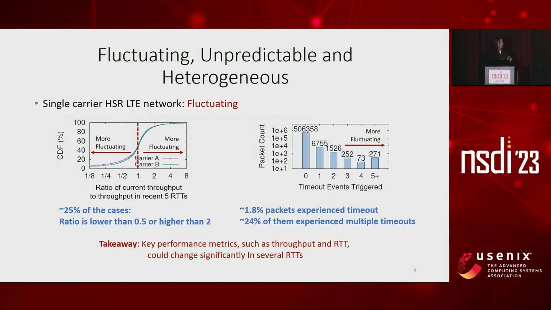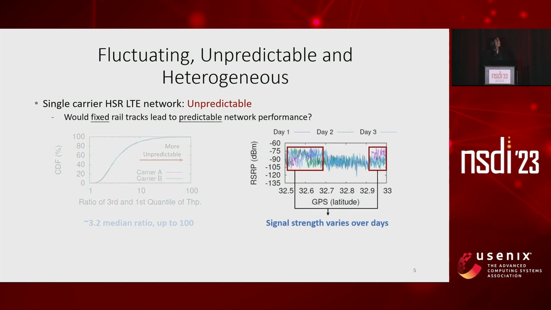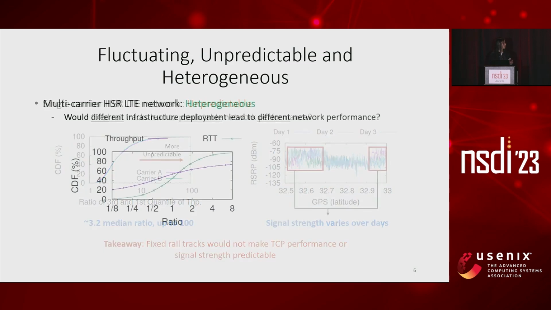Secondly, HSR travels along fixed rail tracks, so a common idea would be checking if the performance could be predicted with the location. So, we measure the TCP throughput in multiple travels on the same HSR route to see if the throughput is somehow related with the location or not. However, in most cases, throughput would vary in a large range. And similarly, signal strength also varies over days. Thus, HSR LTE network is very hard to predict in spite of its fixed tracks.